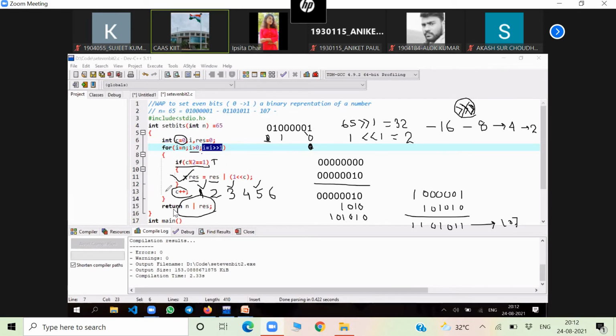Can you please repeat that after C? Sir, can you please repeat the loop part? Yes, I understand it. Let me explain this once again.